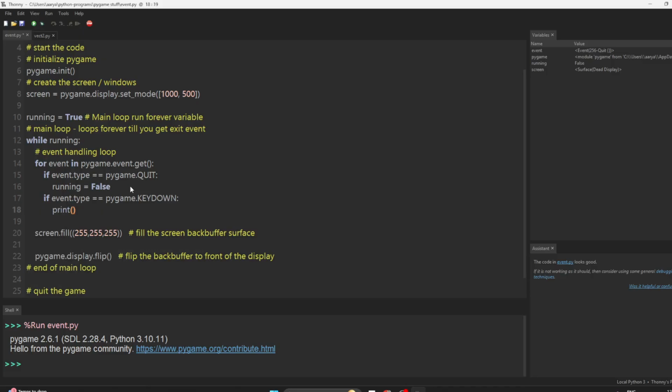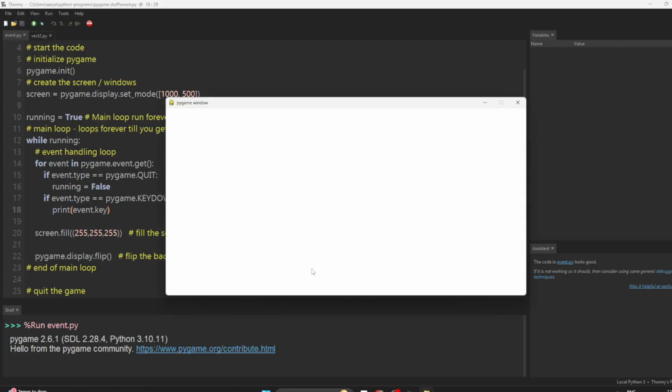Print key. Yeah, maybe that's the event dot key. If it's a key thing, I don't know. We'll have to look at the documentation. I don't remember everything, but we'll run it again. So now, if I press something, yep.